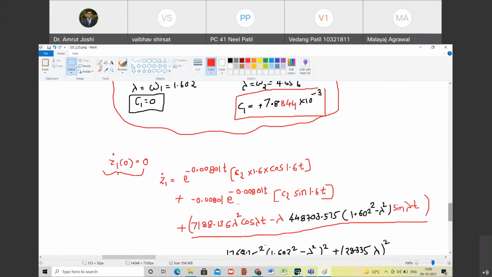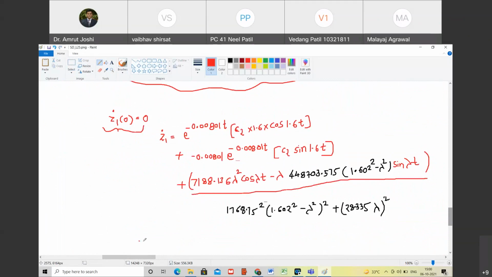But what is the boundary condition? In boundary condition, I want to find out z1 dot of 0. That means I have to substitute t equal to 0. When I substitute t equal to 0 here, this becomes 1. This becomes 1.6 times C2. Do you agree with me? Yes. This term becomes 1. This term vanishes because sin 1.6 is there. So zero, therefore no term will come. Then the second term, which is the lengthiest term that we see, is going to vanish. Do you agree with me? Yes. And only this term is going to remain.